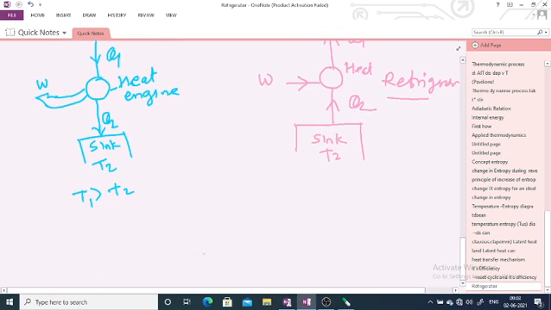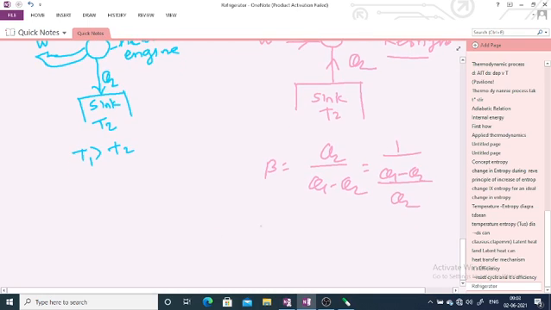Now we have already determined beta is equal to Q2 upon Q1 minus Q2. Can we modify it? So 1 divided by Q1 minus Q2 divided by Q2. That is, we divide both the numerator and denominator by Q2. So we get 1 upon Q1 upon Q2 minus 1.